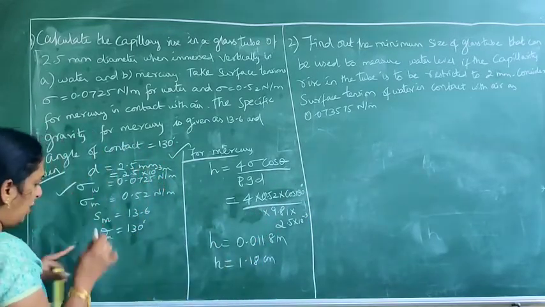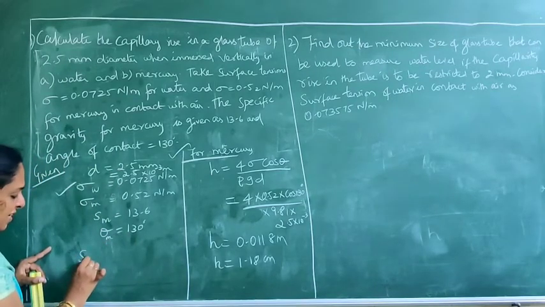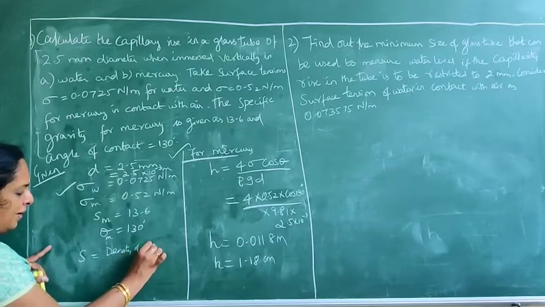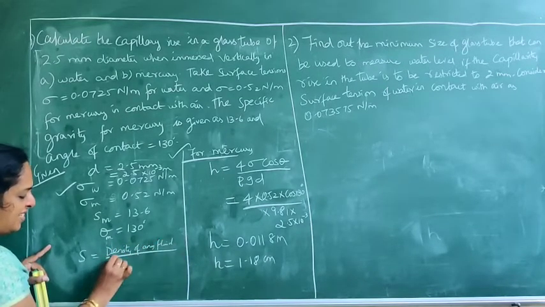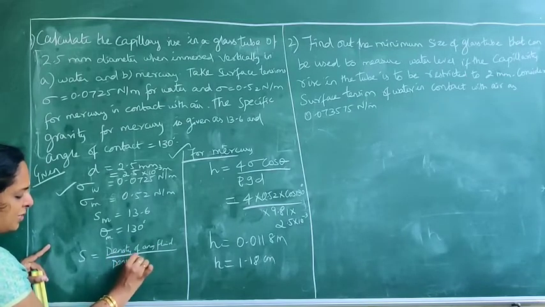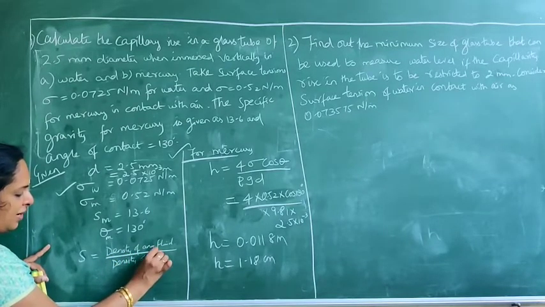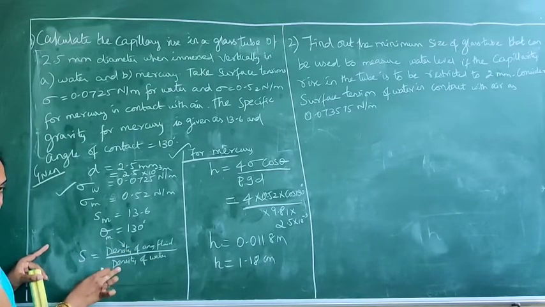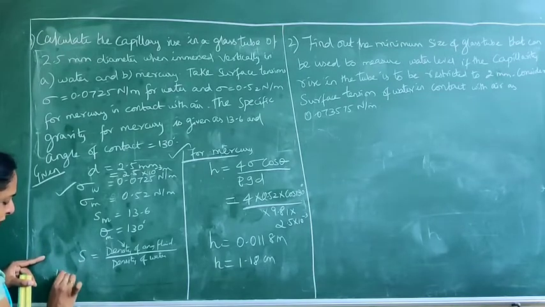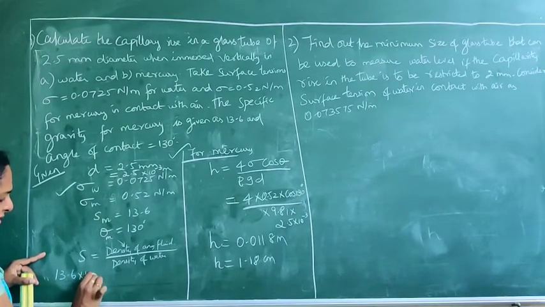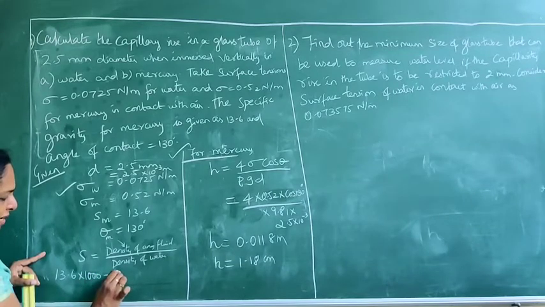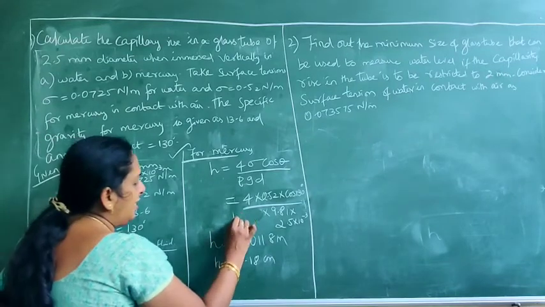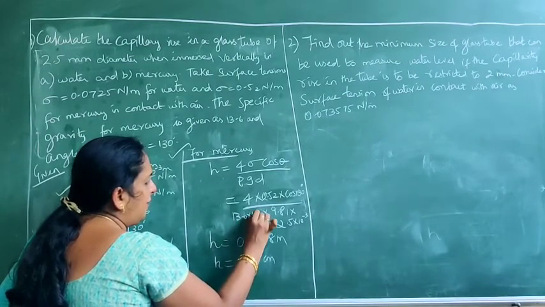Rho is a density. So what is density? In terms of specific gravity, specific gravity is equal to density of any fluid divided by density of standard fluid. The standard fluid here, we usually take as water. So if I want to find the density of mercury, it is specific gravity of mercury into density of water. What is the specific gravity of mercury? 13.6. Density of water is 1000. So that is the density of your fluid, mercury. Here we are giving it as 13.6 into 1000.